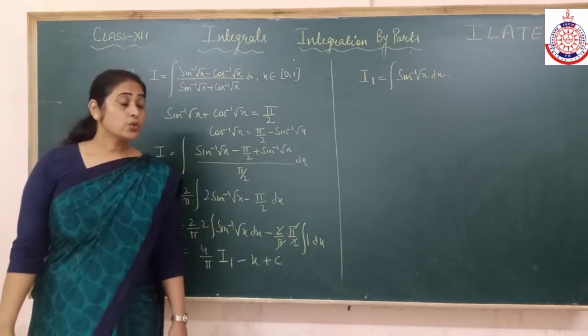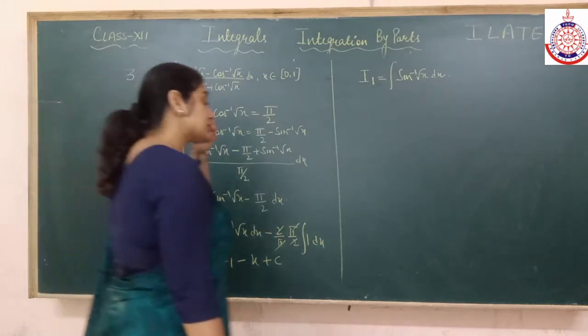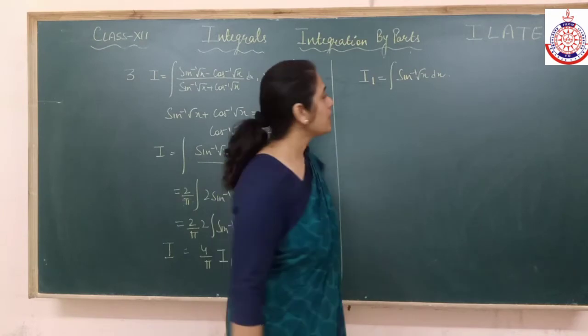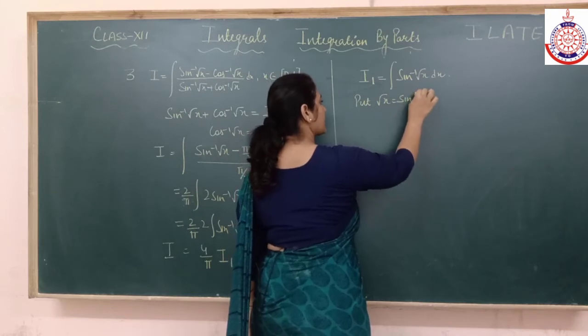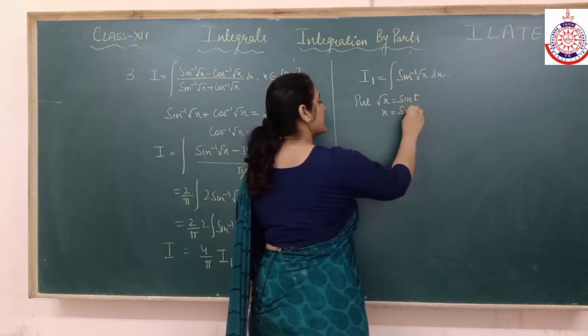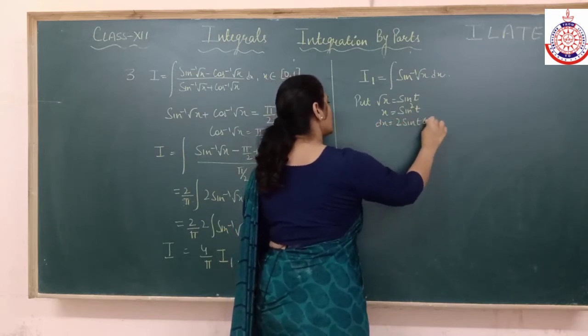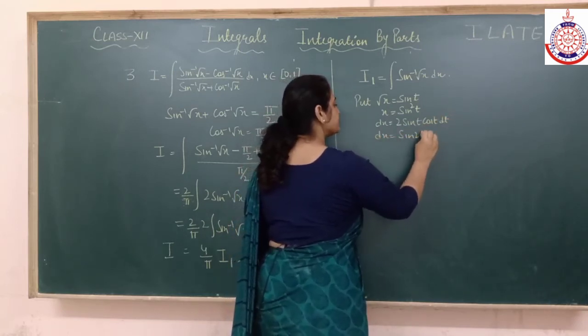You can directly start it by using by parts, or you can make it a little easier by some substitution. That would be better. If you apply some substitution and try to make it easy, my target is, if it is a sine inverse outside, to make sine inside, so that sine inverse and sine get cancelled. So I am putting x is equal to sine square t. So dx is equal to 2 sine t cos t dt, or you can say dx is equal to sine 2t dt. That's the formula.